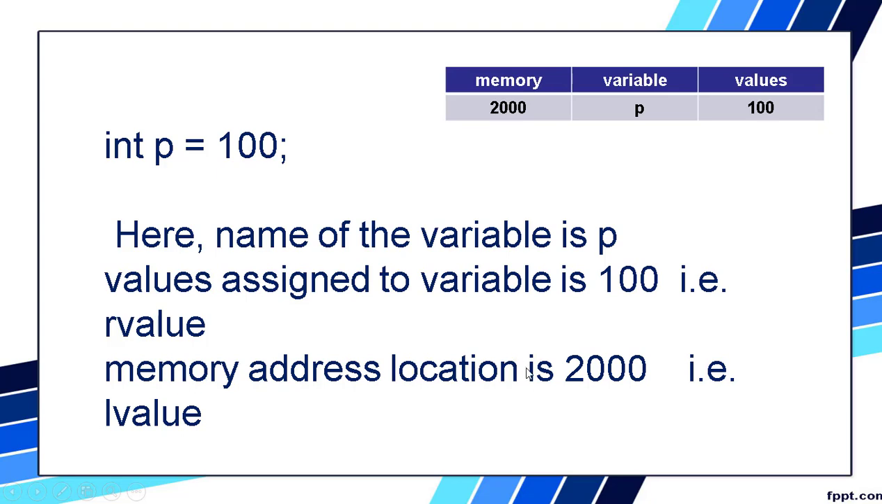And the memory address location is 2000. The location where this 100 is stored is the memory location, and that is the L value. The R value is the value assigned to the variable, and the L value is the memory address of that location.